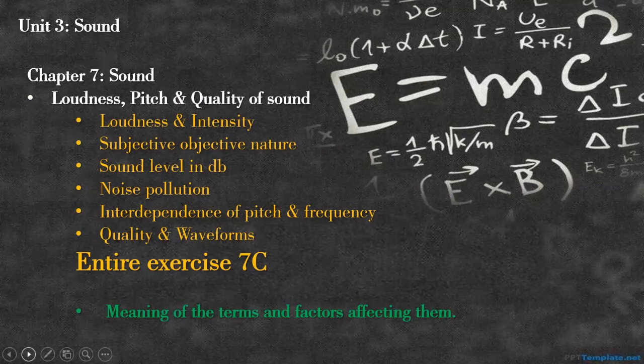Second topic is there. That means 7A, 7B is there. 7C, which is based on pitch, loudness, and quality of sound, has been removed. So relationship between loudness, intensity, subjective and objective nature of these qualities. Basically, these are the characteristics of sound. Sound level in decibels, noise pollution, interdependence, how pitch and frequency are dependent on each other, quality and waveforms. All these topics have been removed.